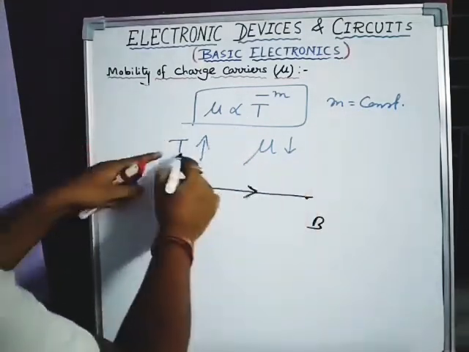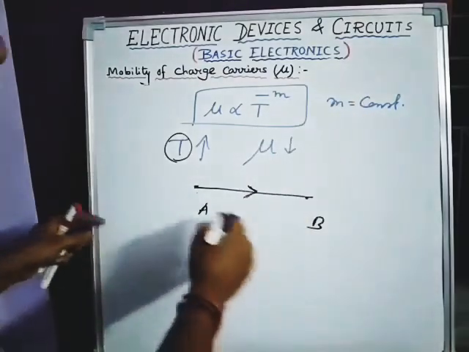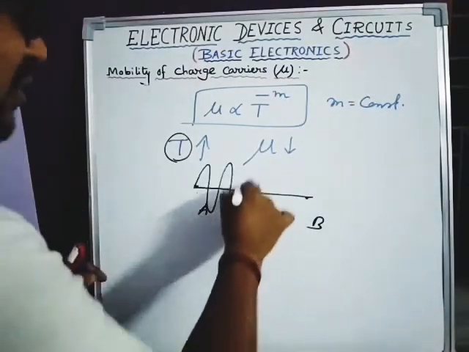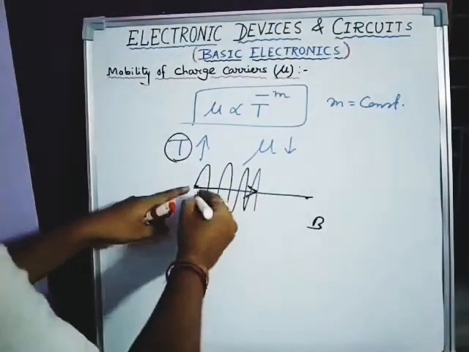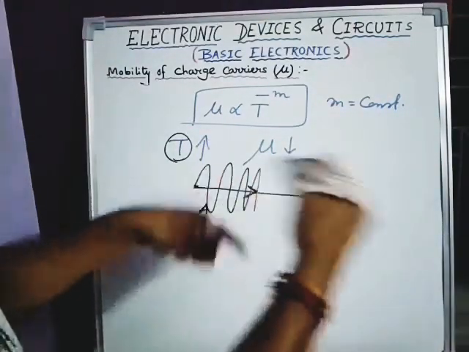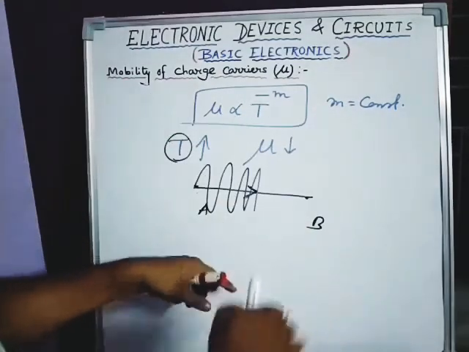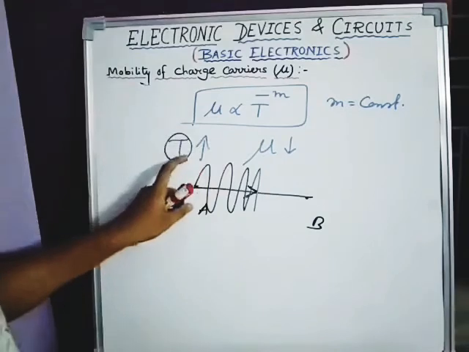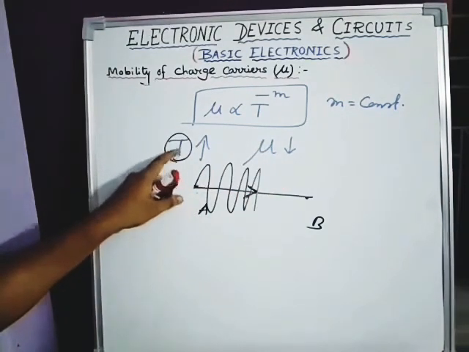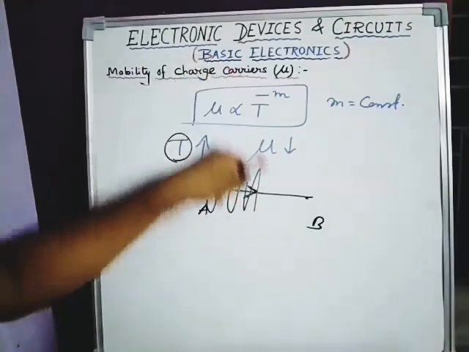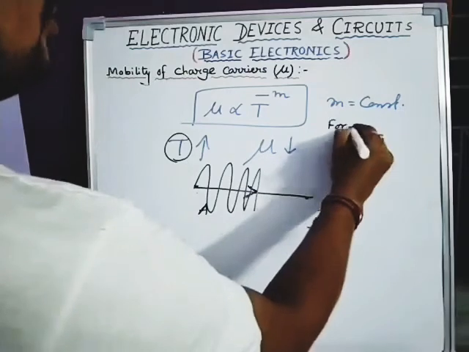Now whenever we are applying temperature, the charge carrier has some thermal vibration. Thermal vibration means it goes up and down. Okay, it is like dancing. Now if it is dancing, it will take more time to reach from A to B, so that's why mobility decreases. So this is the main reason why when temperature increases, mobility decreases. Because when temperature increases, there will be thermal vibration, and due to thermal vibration it will take more time to reach the destination.